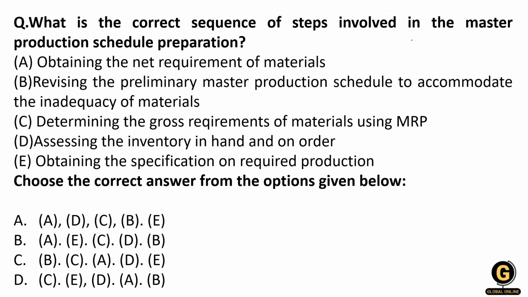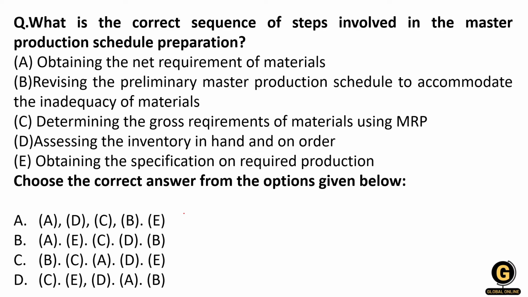Here you may be thinking, what does this MRP mean? This MRP is not the marketing one, maximum retail price. This MRP is material requirement planning. Remember this: in case of production management, MRP stands for material requirement planning. So let's see, it is talking about the steps involved in the master production schedule preparation. What can be placed in the beginning?